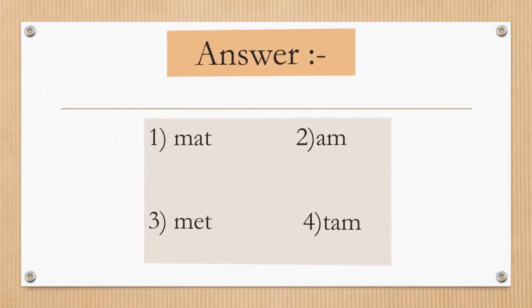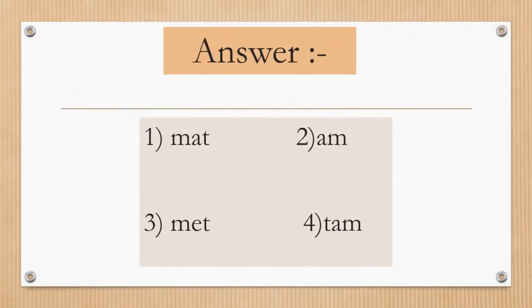Here is the answer for the last activity. The first word which we have formed is mat. The second word is am. So there the letter M was written. The third word is met. So in between we have written the letter E. And the fourth word formed is tam. So there the letter T was written. I hope your answers are correct.